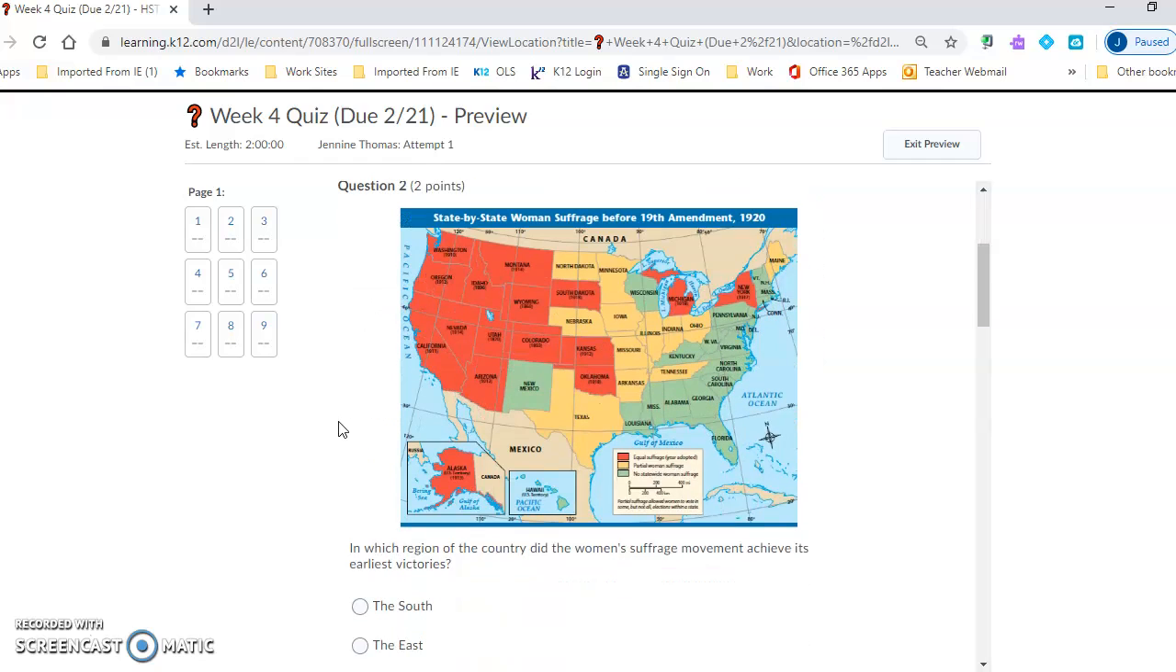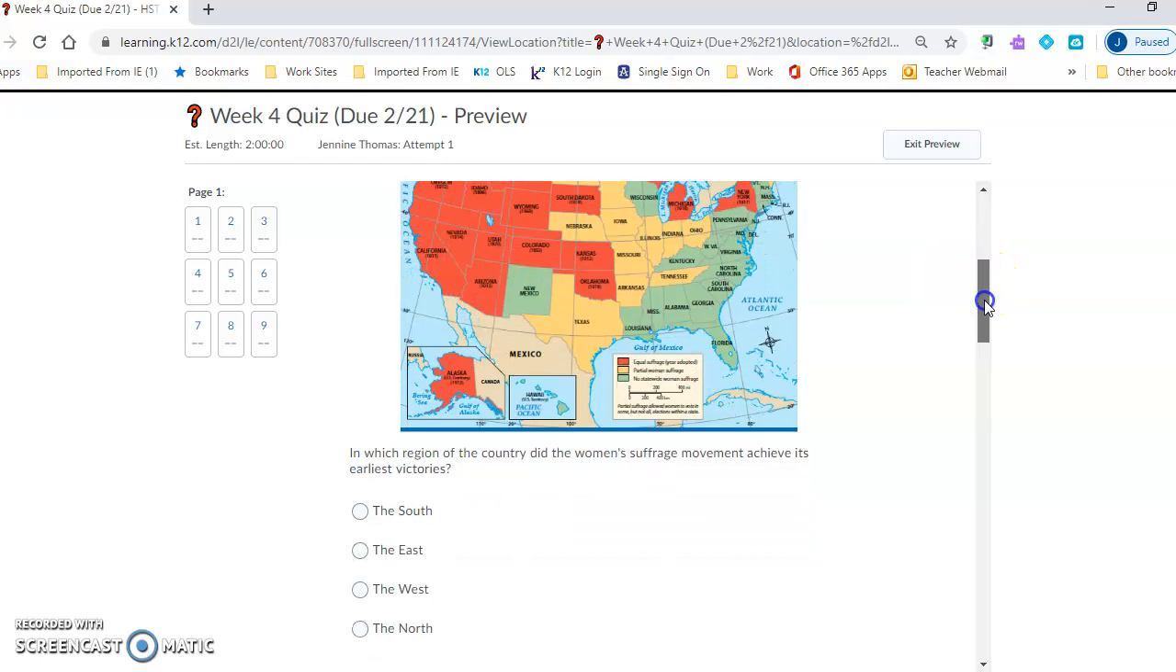Question number 2. You're going to use the map entitled State by State Women's Suffrage Before the 19th Amendment, 1920. In which region of the country did the women's suffrage movement achieve its earliest victories? The South, the East, the West, or the North?